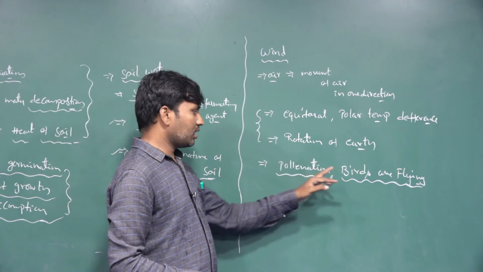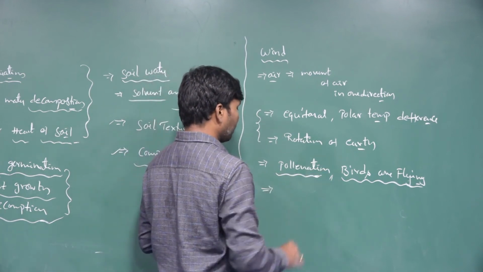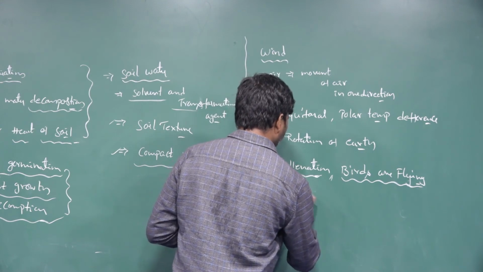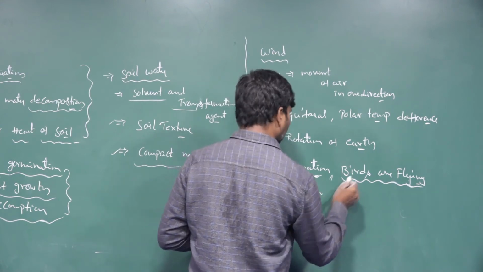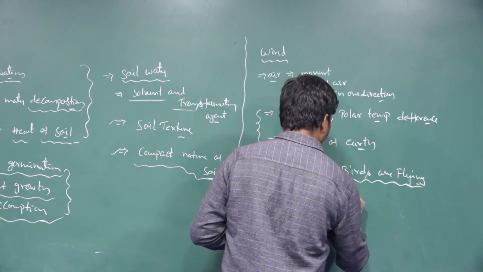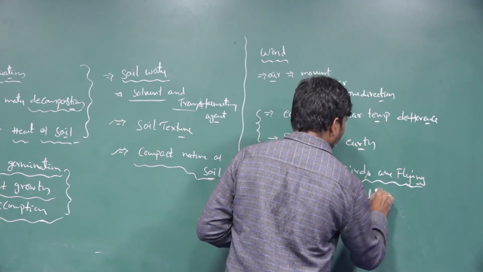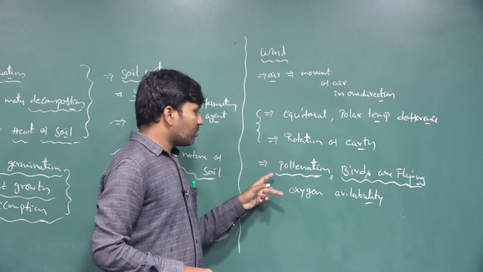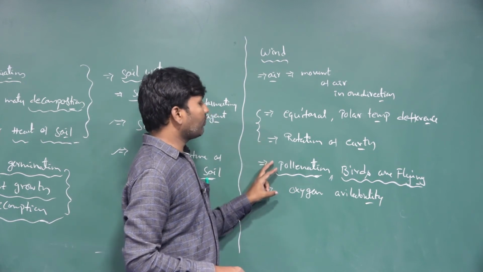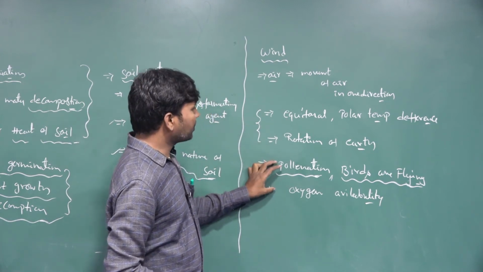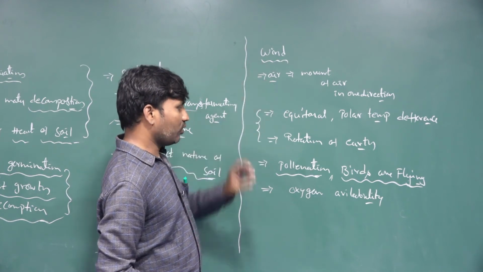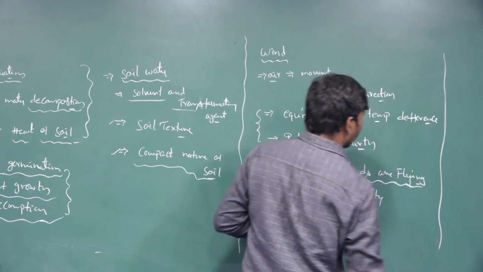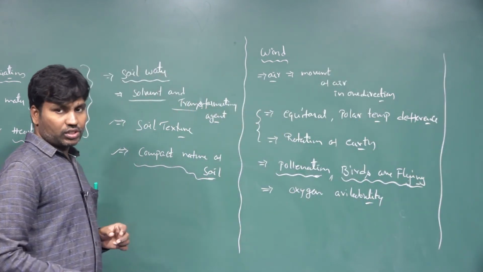So pollination, birds flying, and availability of oxygen are conducted by the wind flow. These are the basic important functions of the wind flow, and this is one of the major abiotic factors of the ecosystem.